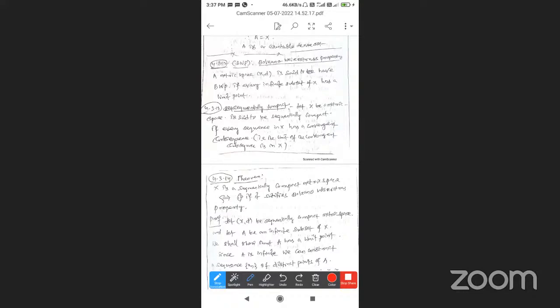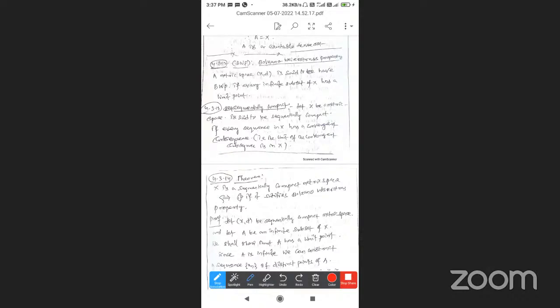Now, what is the Bolzano-Weierstrass property?